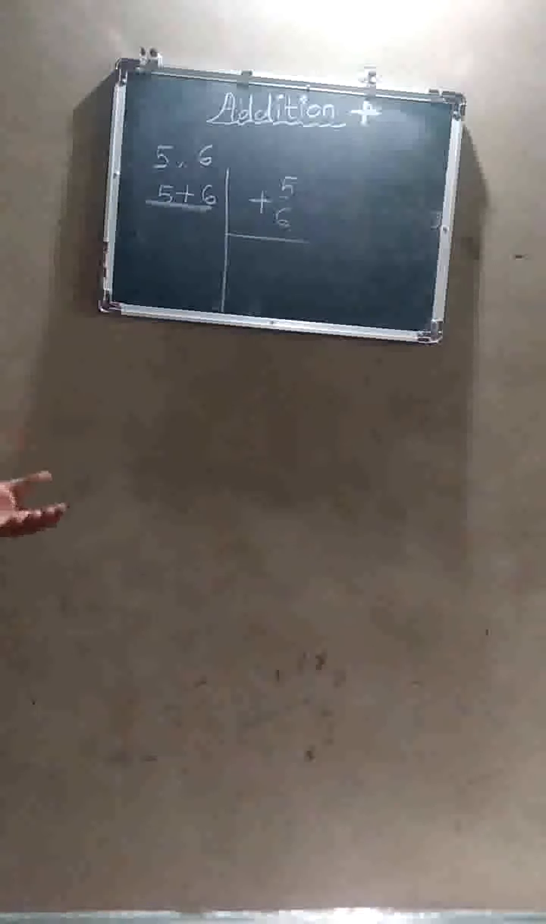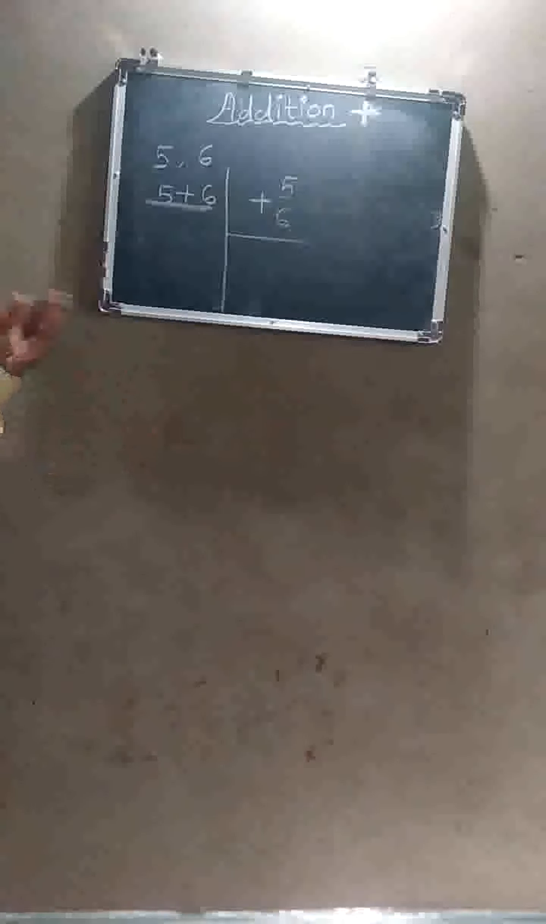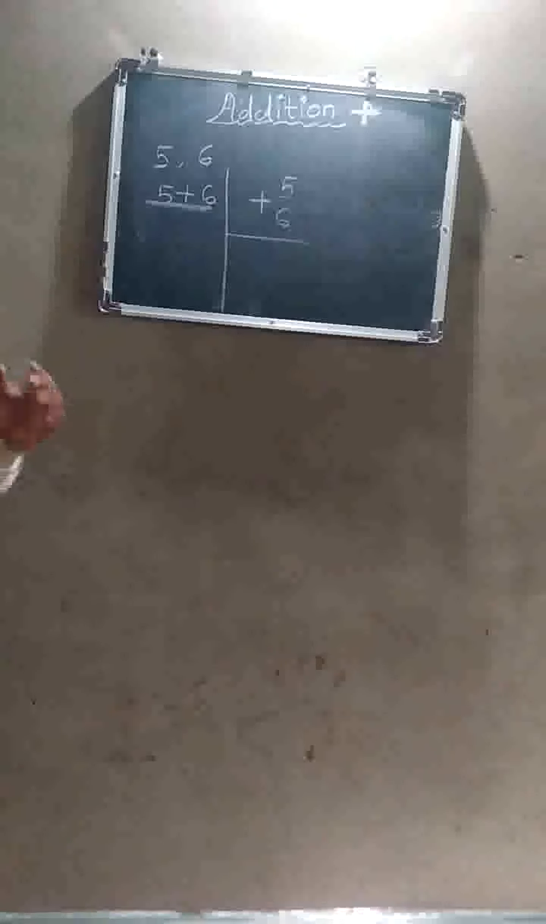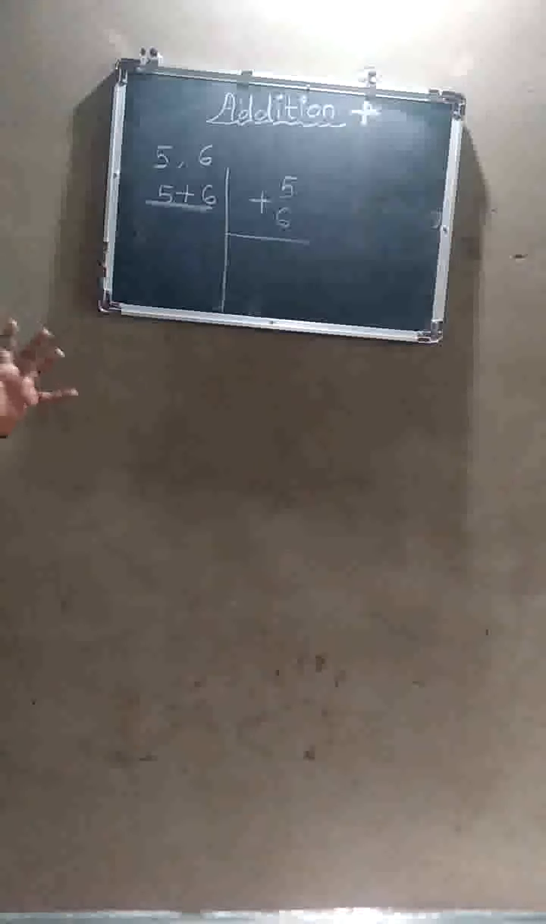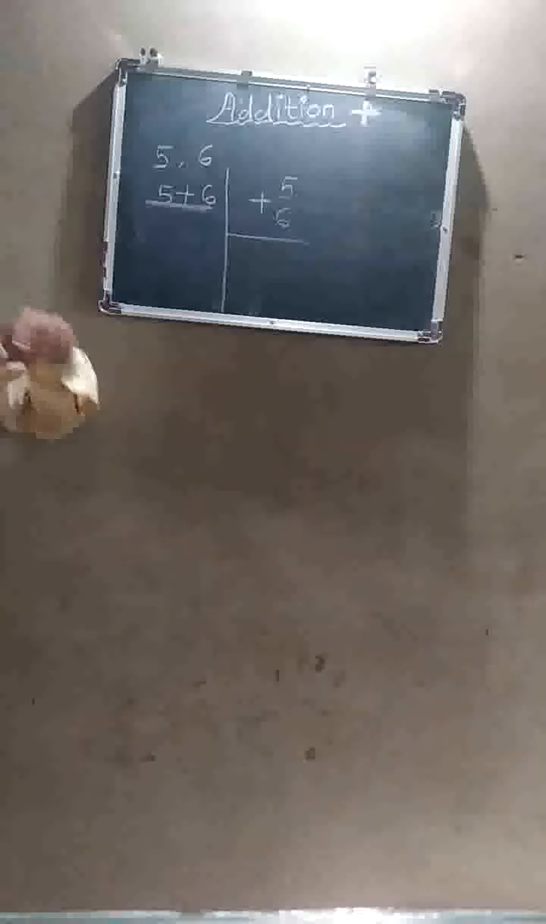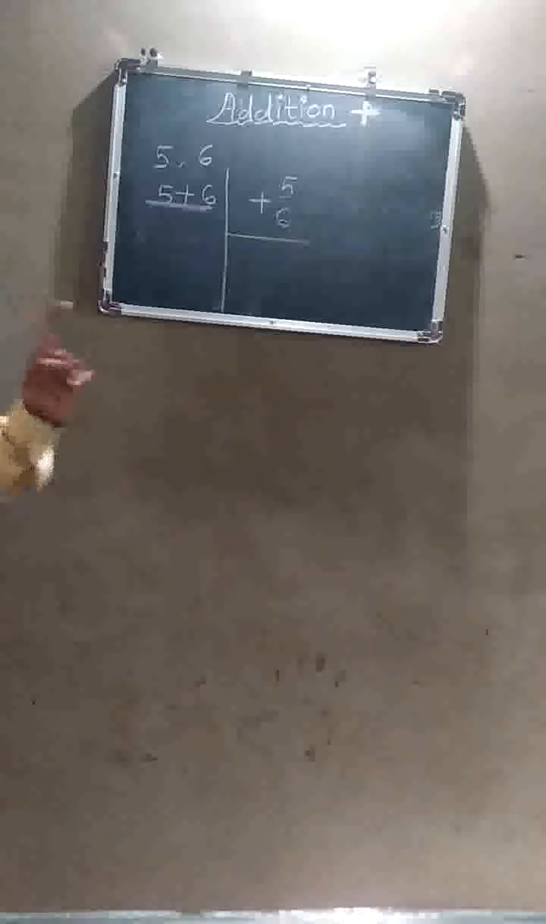Now by which way? By using fingers, possible; by drawing lines, possible; and many others, by taking the original objects. Many ways you can use to do the addition, in 2-digit numbers or 1-digit numbers. So for me, I have learned in standard second the method of counting forward. I hope everyone knows the method of counting forward.